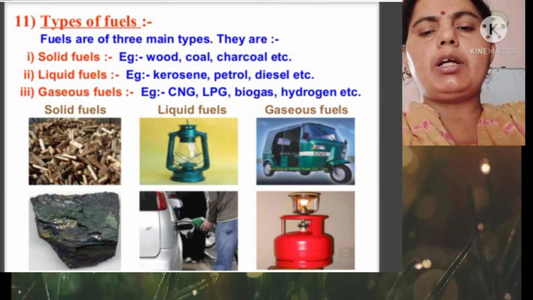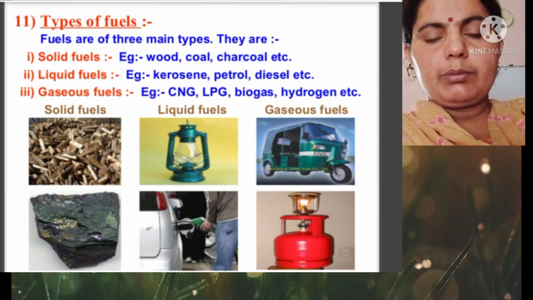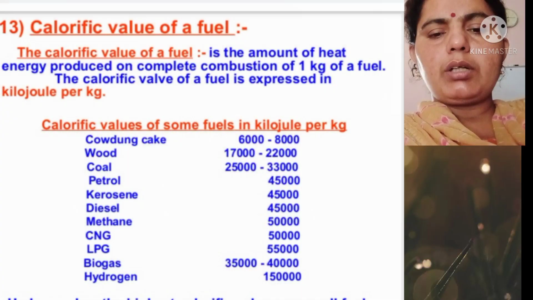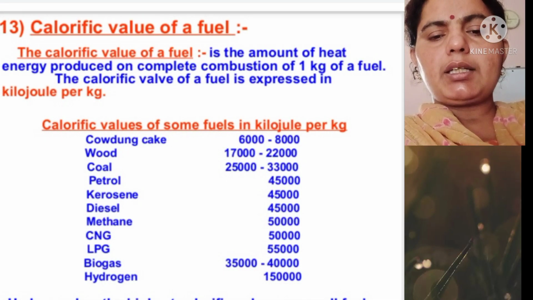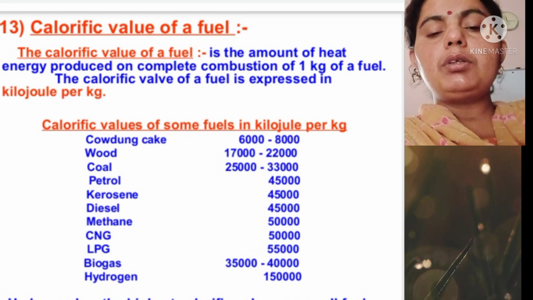Now, different fuels have different calorific values. Calorific value is the amount of heat energy produced by any fuel. The calorific value of a fuel is the amount of heat energy produced on complete combustion of 1 kilogram of the fuel. It is expressed in kilojoules per kilogram.